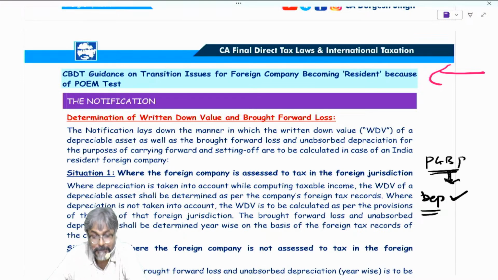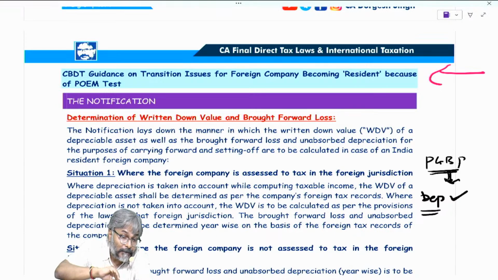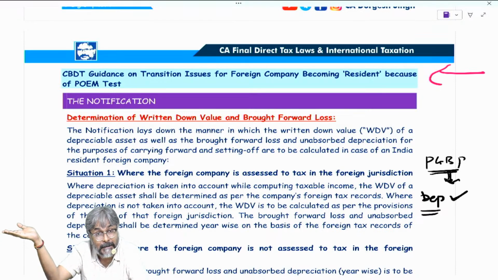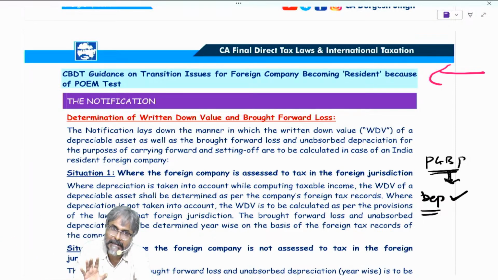That is the point. So therefore, students, in this particular case, the government accordingly came up with a notification that look, in the transition year, when the foreign company suddenly has become a resident because its POEM is in India, in that year there will be these issues. And therefore we need to address these issues.